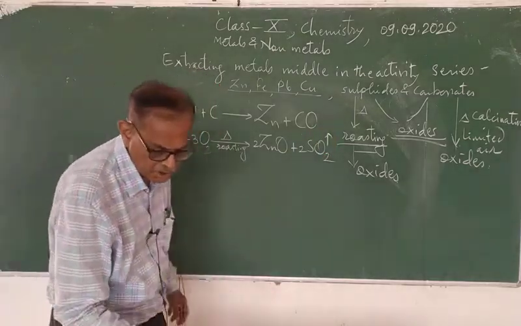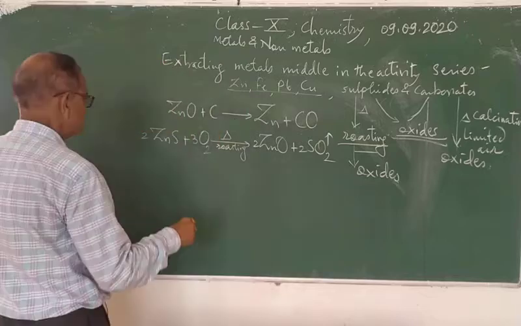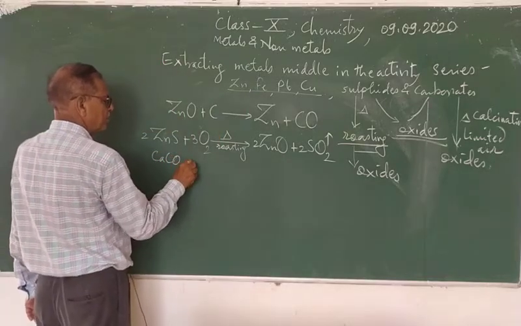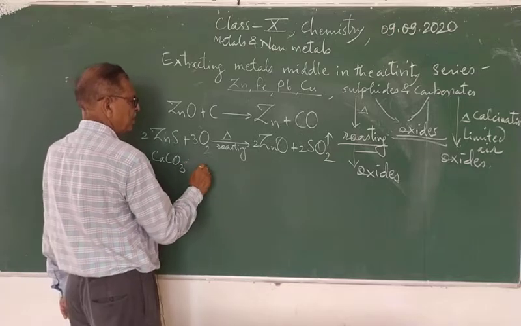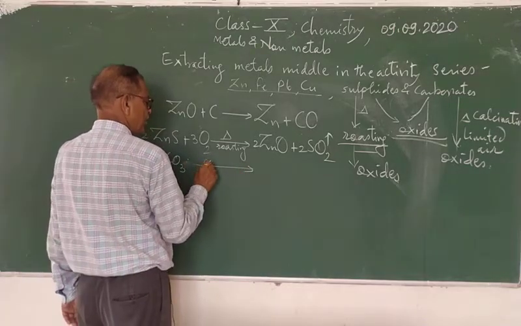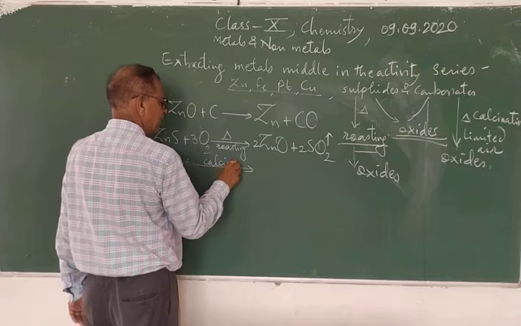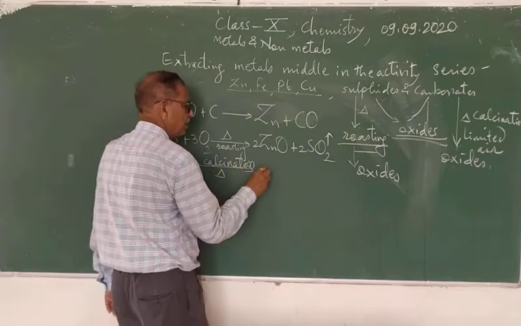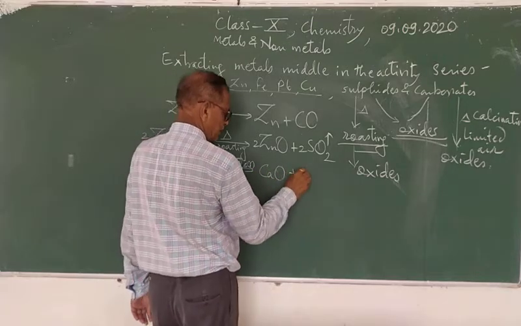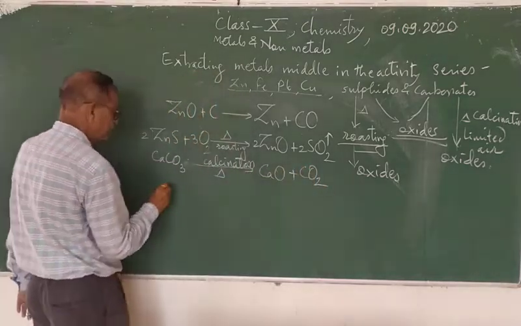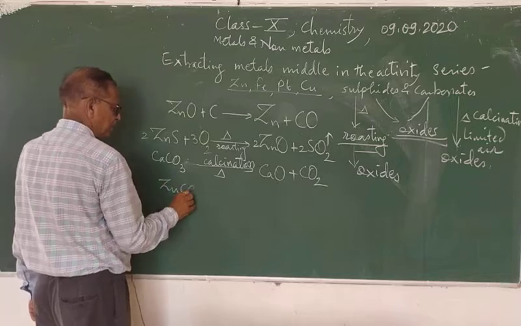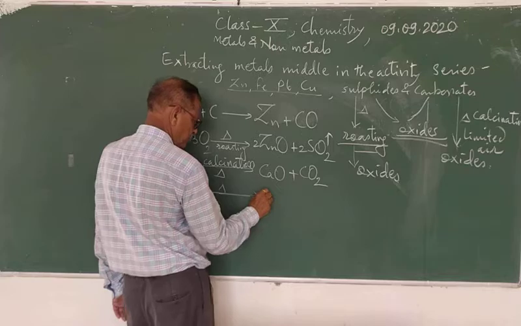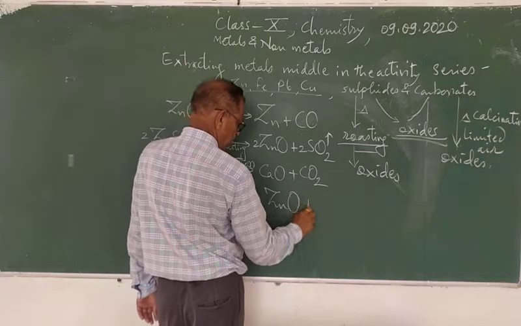And another process, that is calcination, CaCO3 in a limited supply of air, calcination, gives CaO plus CO2. Then ZnCO3 on heating gives ZnO plus CO2.